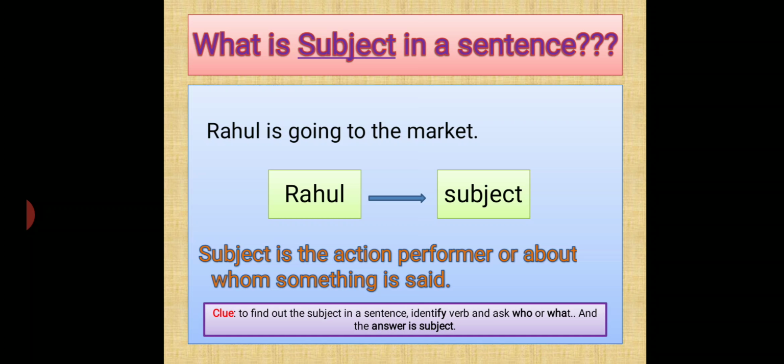There is a clue. To find out the subject in a sentence, identify a verb, ask who or what, and the answer is the subject. For example, here, the verb is going, okay? So now, who is going? Rahul is going. So now we have identified the verb, is going. Now what are we going to ask? Who? So who is going? Rahul is going. So we got the answer, Rahul. So Rahul becomes your subject. So hence, we have found out the subject. He is the action performer.